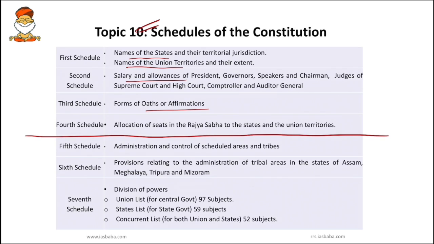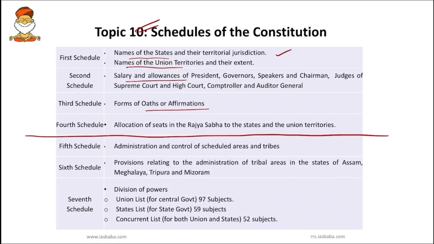So imagine how our Indian parents search for a bride or groom. The first thing they ask is, what is the name of the bride or groom? What salary and allowance does he or she get? Will he or she take an oath to look after the family well? If yes, then bride or groom confirmed. So allocate a seat in our family. This is how Indian parents' thought process is.